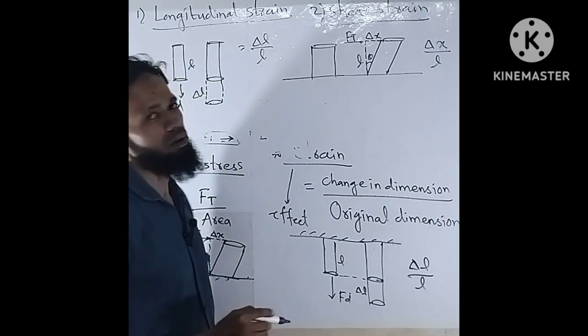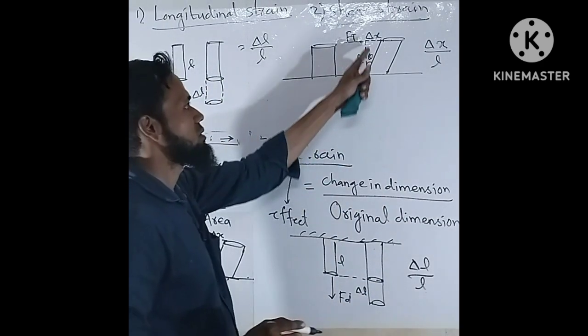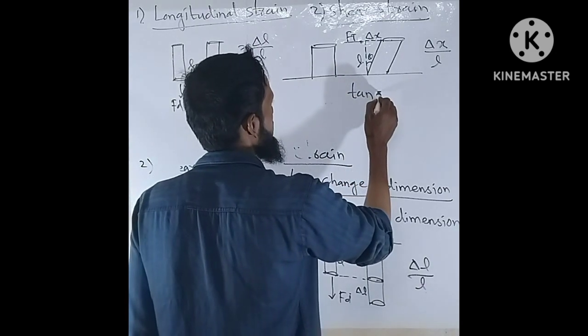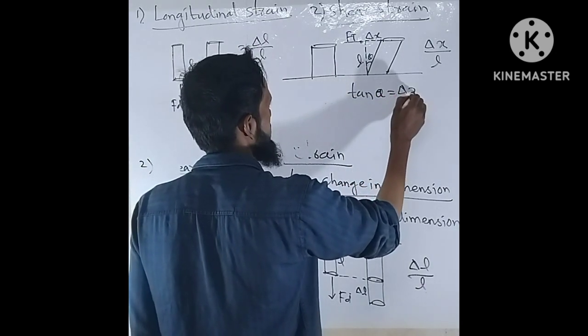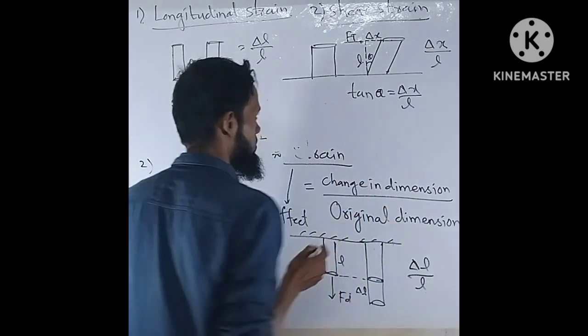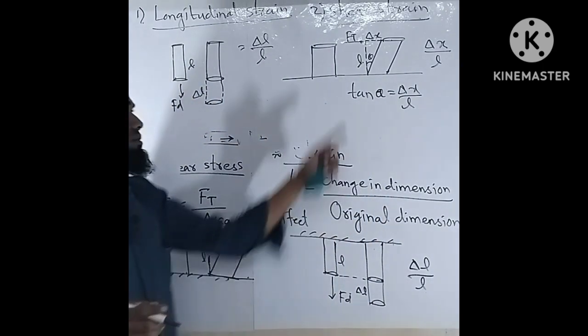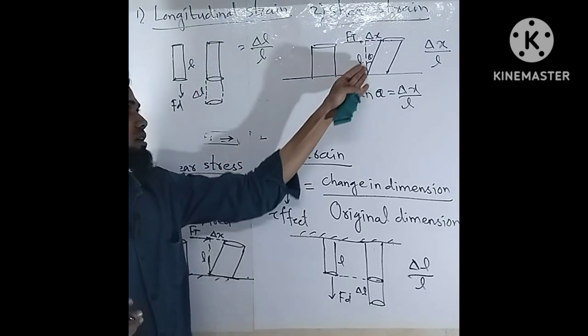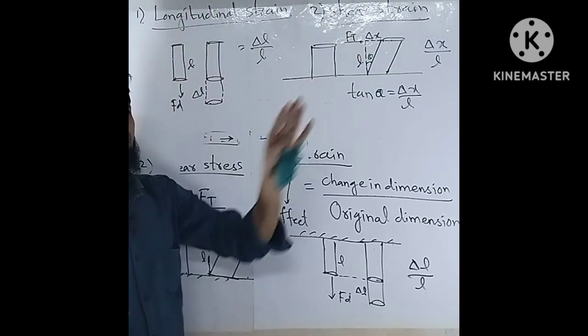Now when we take the tan ratio, tan theta equals delta x upon L. Due to this tangential force, there will be this shifting of the upper surface.